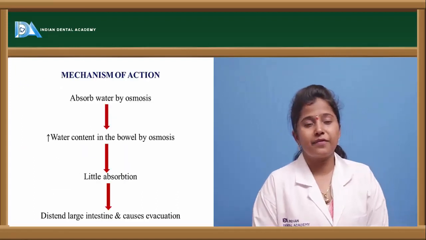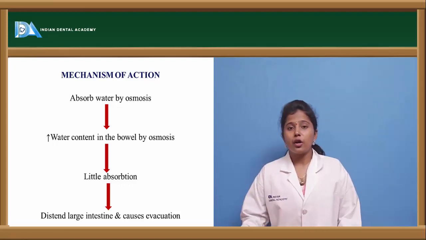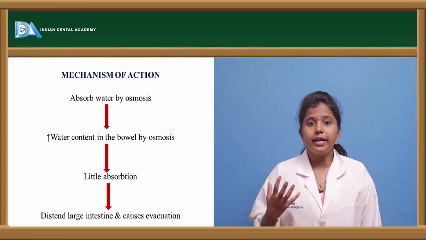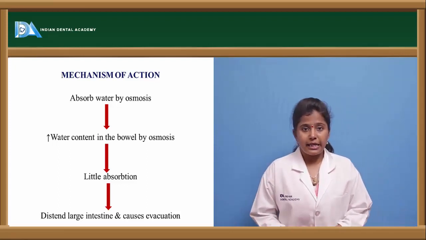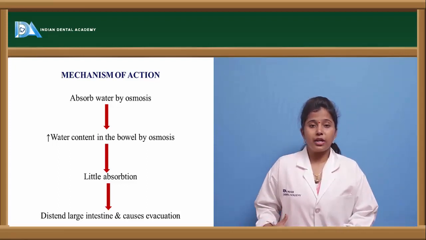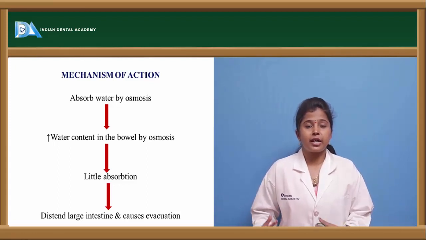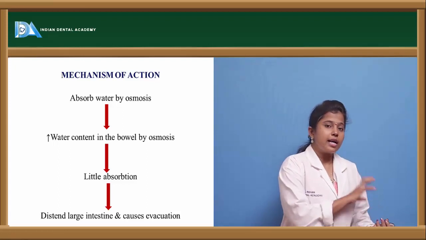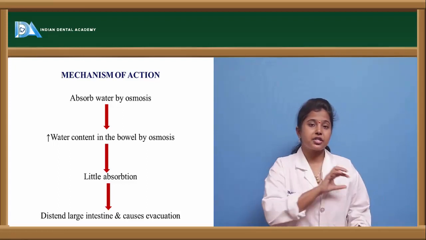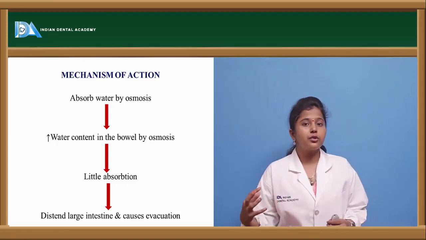What is the mechanism of action? Because of osmosis, water is absorbed. In the gastric region, when these osmotic purgatives are taken, the fluid moves from the region of higher concentration to lower concentration, so they aid in the movement of fluid molecules from the outer region into the intestine.